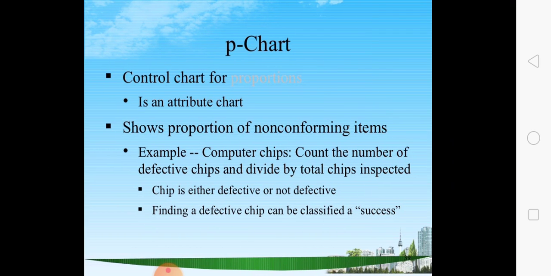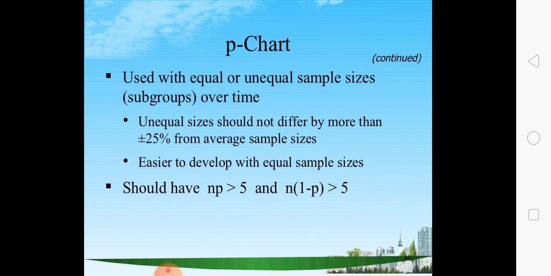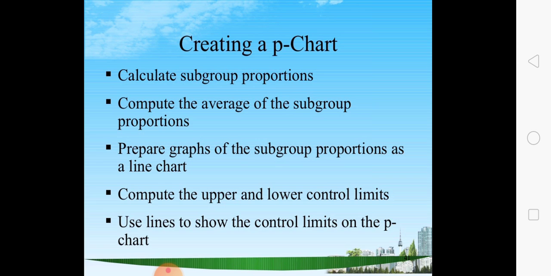Here we can see the P chart, the control chart for proportion. It is an attribute chart, as I explained earlier. It shows the proportion of non-conforming items. For example, finding a defective chip can be classified as a success. A chip is either defective or non-defective. The P chart is used with equal or unequal sample sizes, or over time. How do we create a P chart?